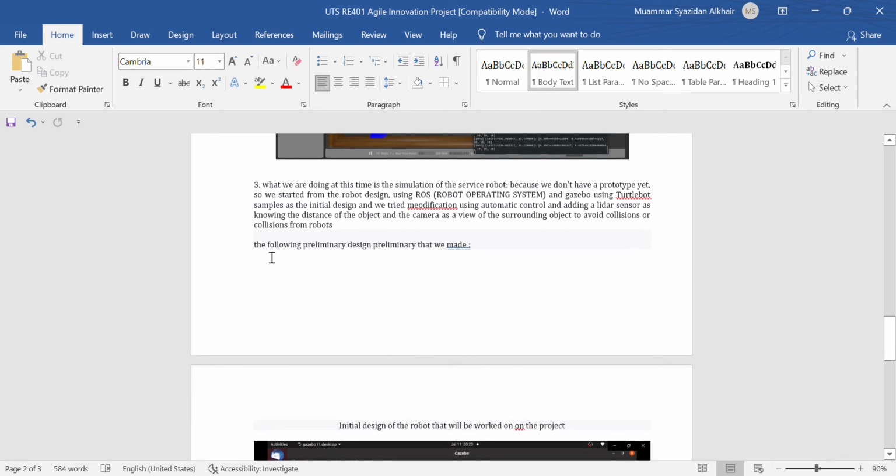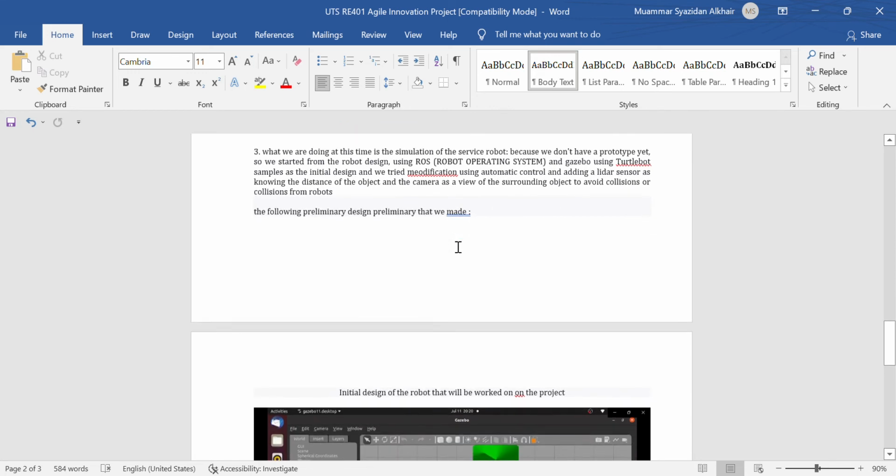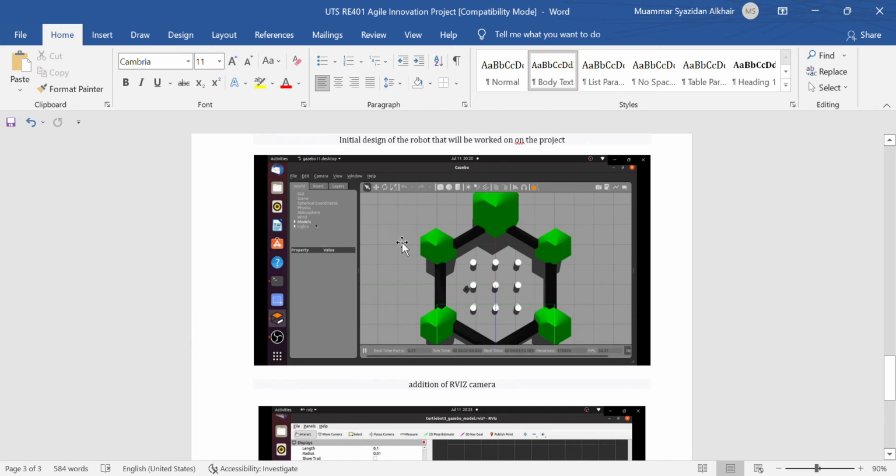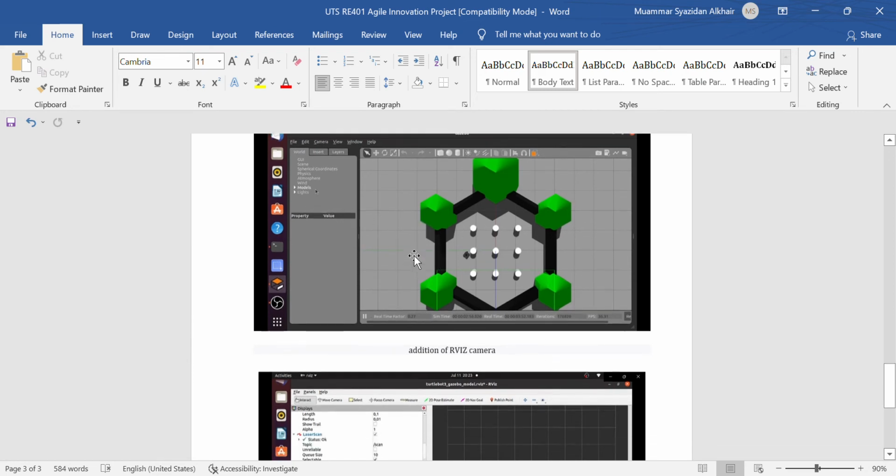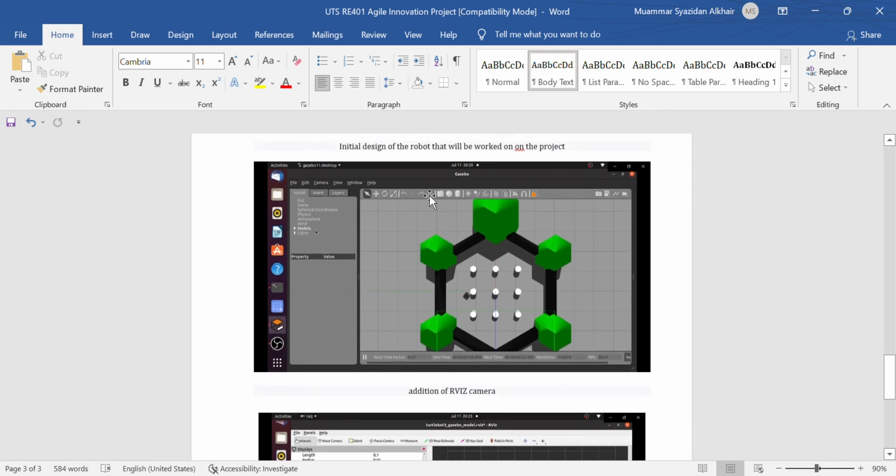The following is the preliminary design we made. Okay, this is the initial design. Initial design of the robot that will be worked on in the project.